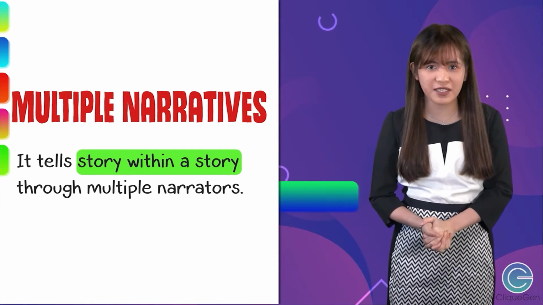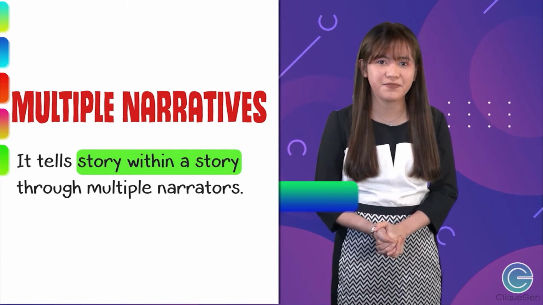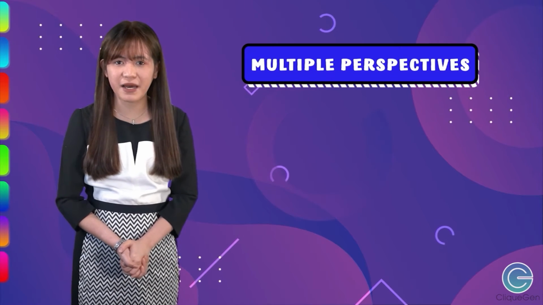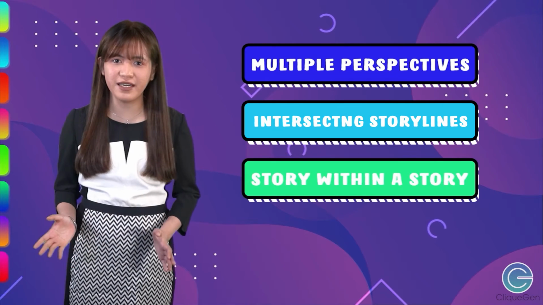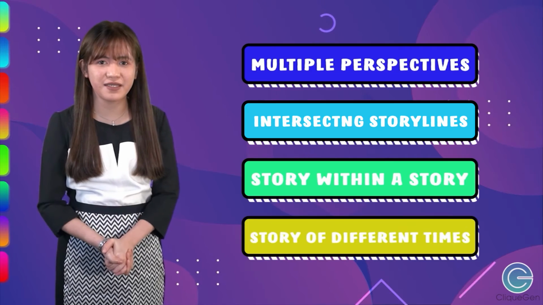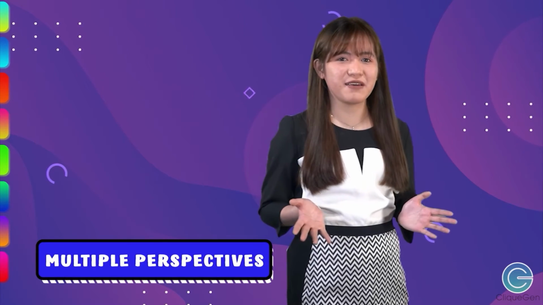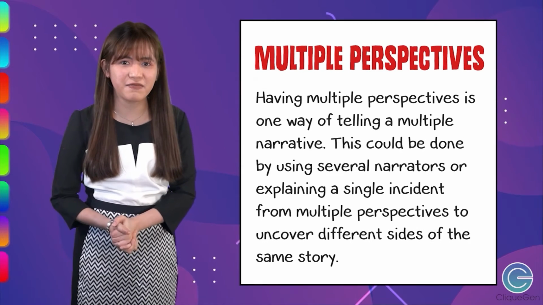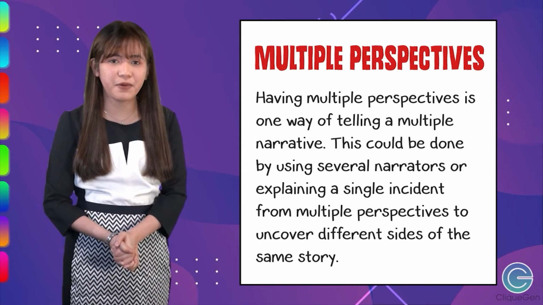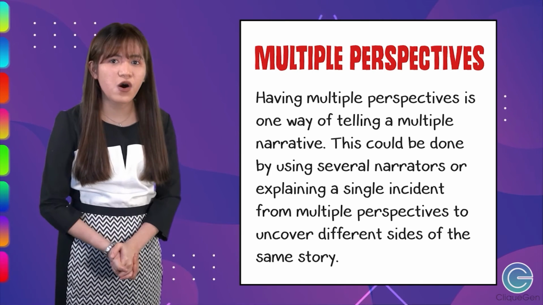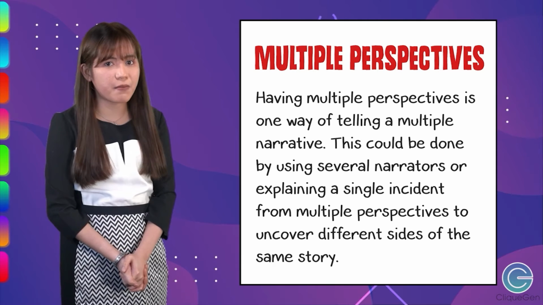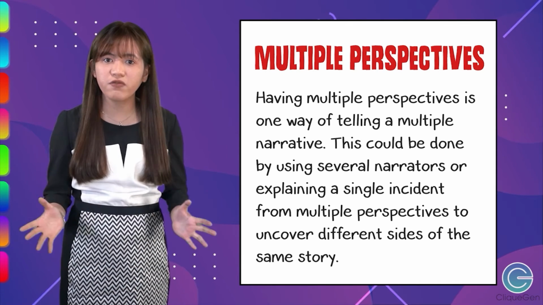There are various ways of telling a multiple narrative. Under multiple narratives, there are different types. These are multiple perspectives, intersecting storylines, story within a story, and story at different times. Multiple perspectives. Having multiple perspectives is one way of telling a multiple narrative. This could be done by using several narrators or explaining a single incident from multiple perspectives to uncover different sides